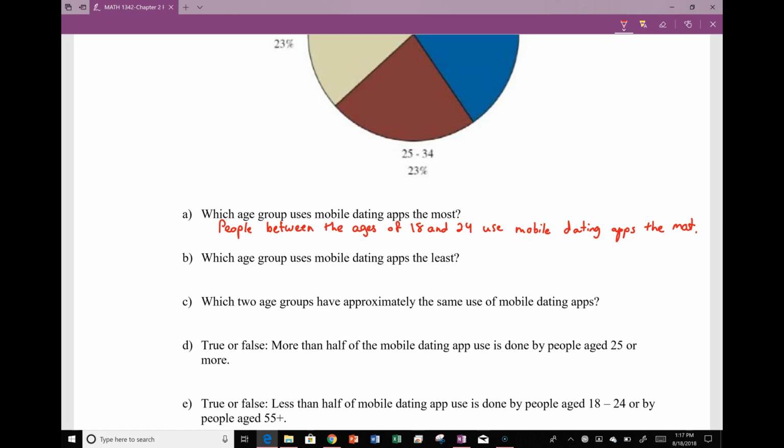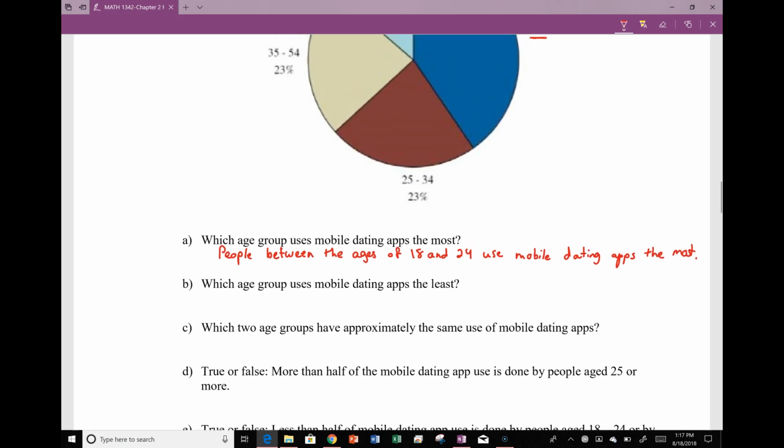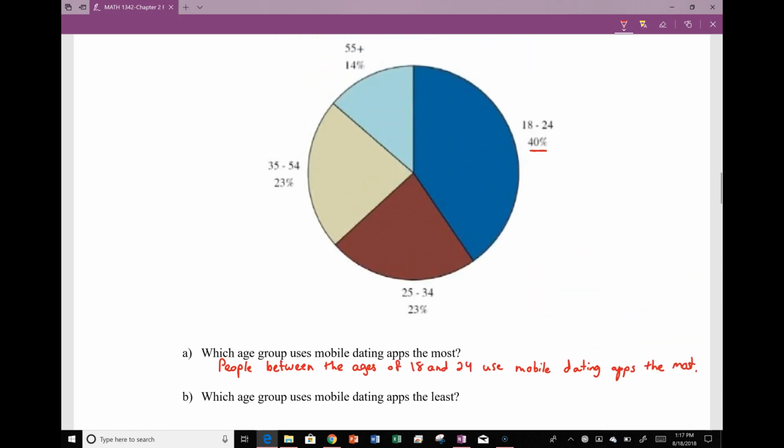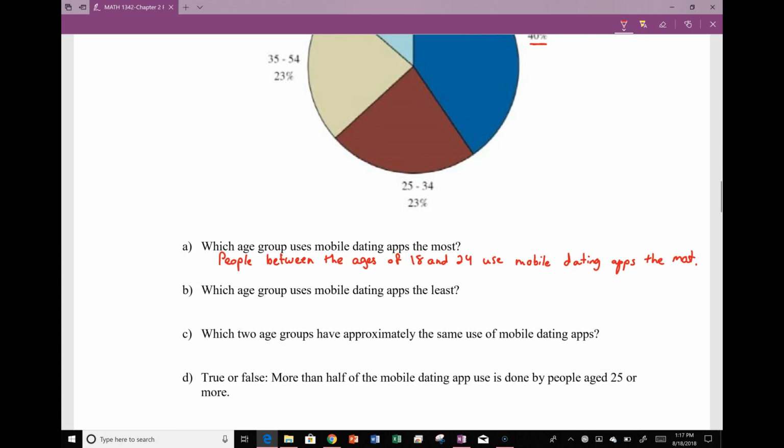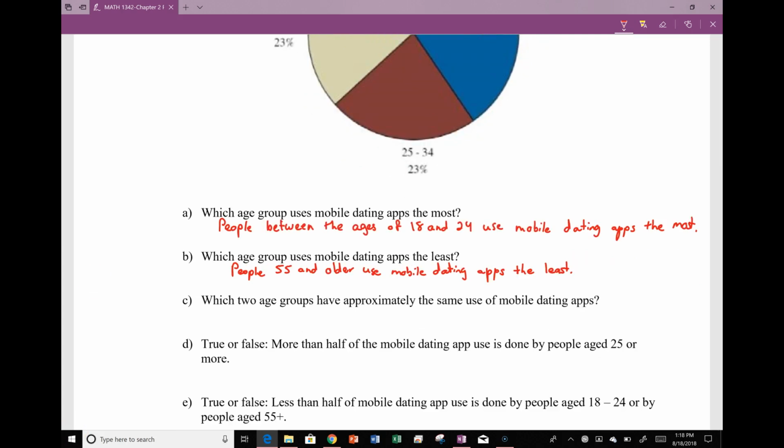Part B asks which age group uses mobile dating apps the least? Well, when we look at our percentages, the 55 and older group uses the mobile dating apps the least. So people 55 and older use mobile dating apps the least.